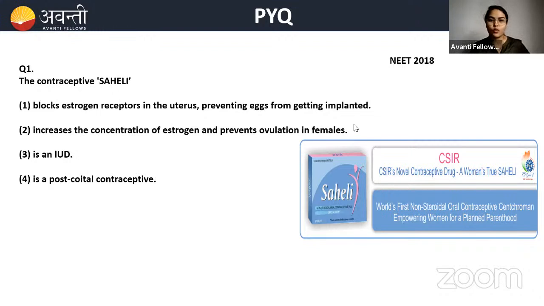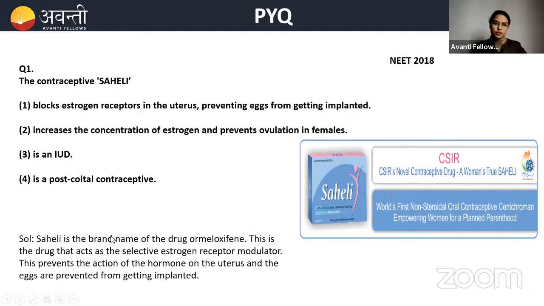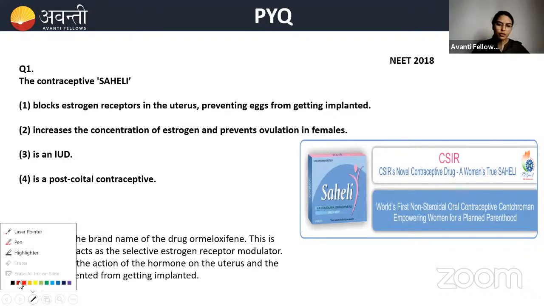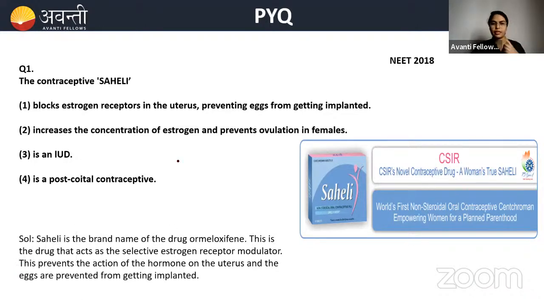So let's understand why A is correct. Here is the solution. There are many contraceptive pills. I have told you about the emergency contraceptive pills and the pills which are a combination of estrogen and progesterone. Those are different types of oral contraceptives, but this Saheli is a different type of tablet where the composition is non-steroidal.